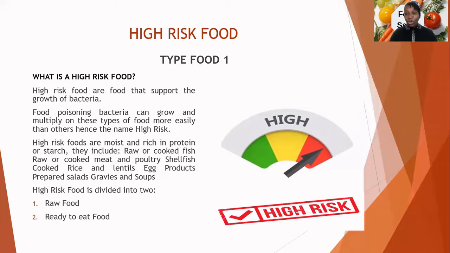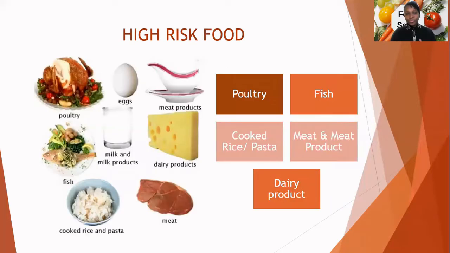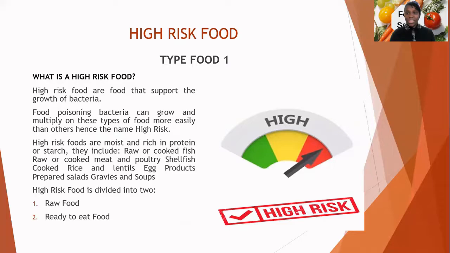We also want to break this high-risk food into 2: the raw food and the ready-to-eat food. Here you see high-risk foods: poultry, fish, cooked rice, cooked pasta, meat products, dairy products. When we have cooked this food, it is ready to eat and we don't have preservatives in it, so bacteria can easily grow and multiply in it.